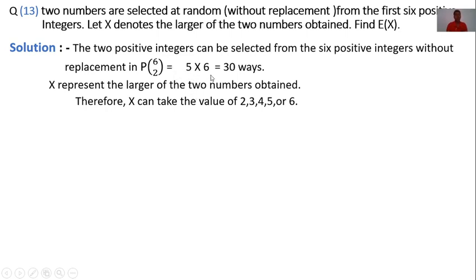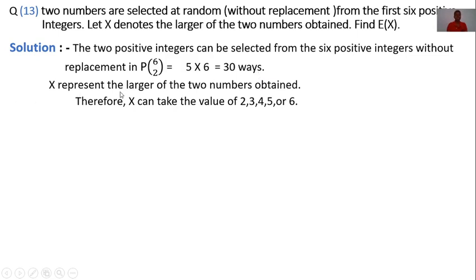Remaining is 5 into 6, which is 30. Therefore, the two positive integers can be selected from the 6 positive integers without replacement in 30 ways.